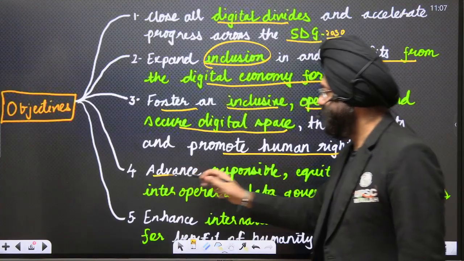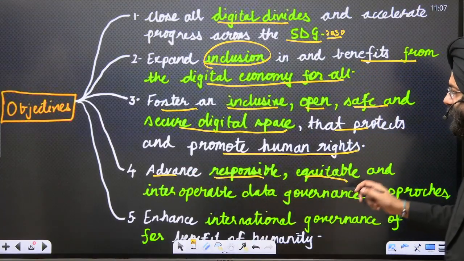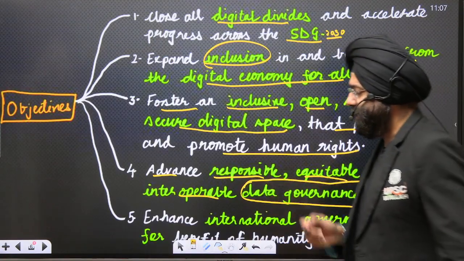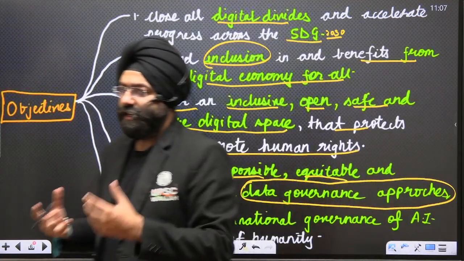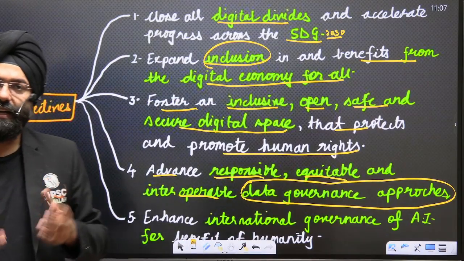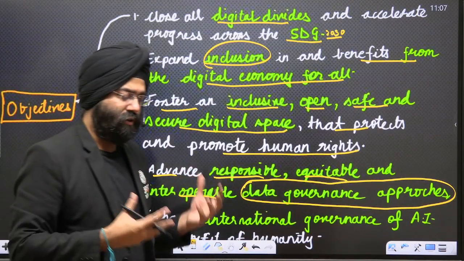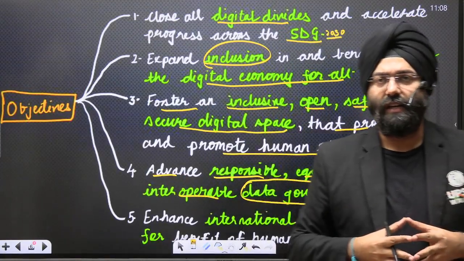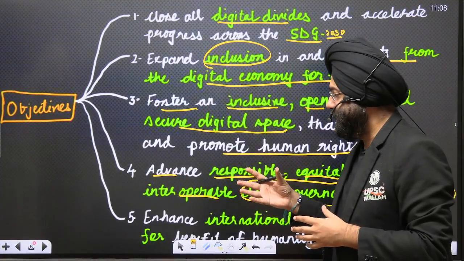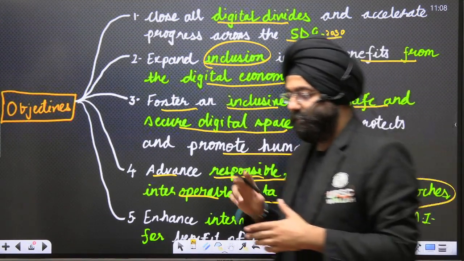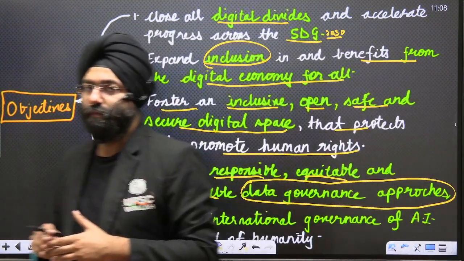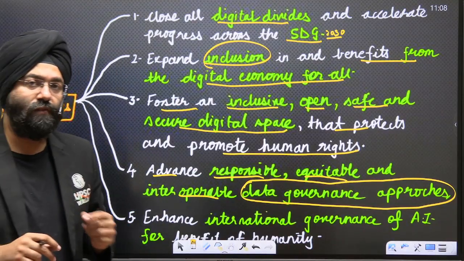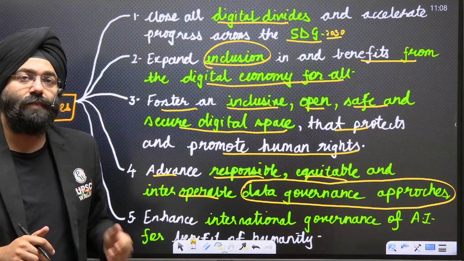Again, advance responsible, equitable, and interoperable data governance approaches. We all know that government has data, let us say Aadhaar. And government has data associated with all the people who are residing here. Similarly, various governments also have. Now, please understand that it should be responsible. Privacy concerns should be adhered to. Misuse should not be there. Preventing data leaks also becomes very important, not only from the perspective of the government, but also from the perspective of the private companies.